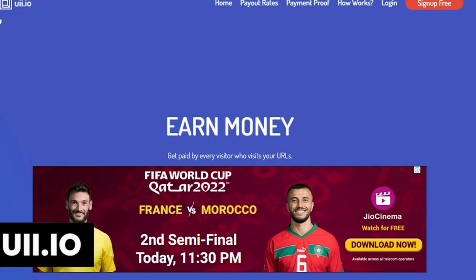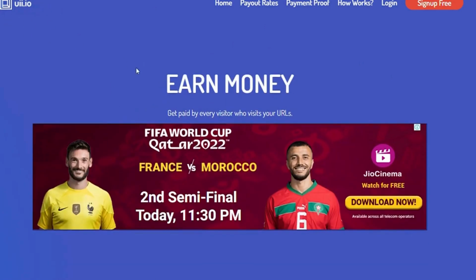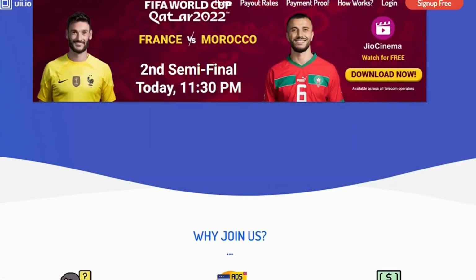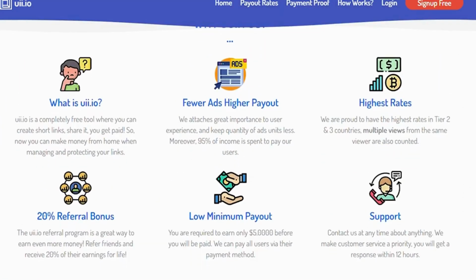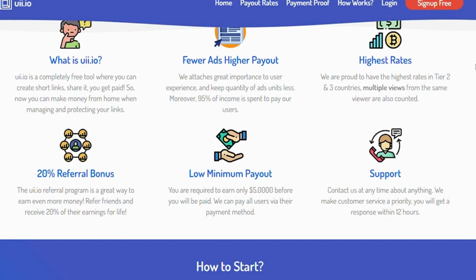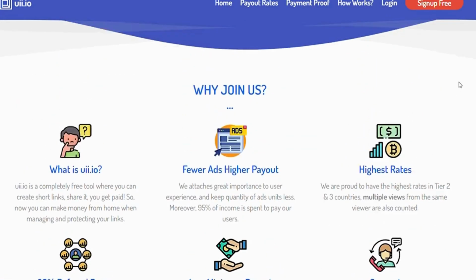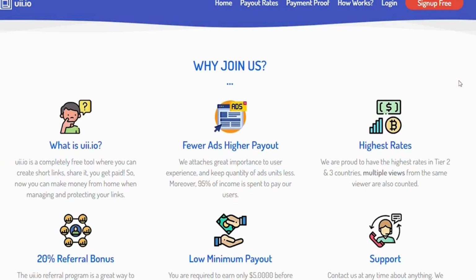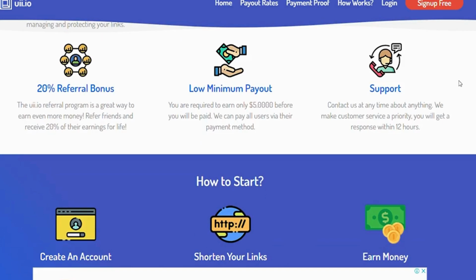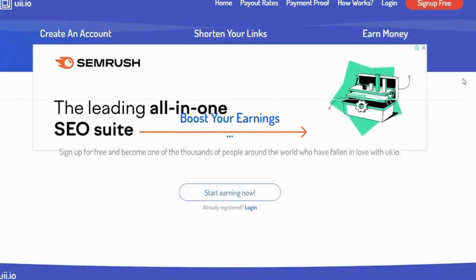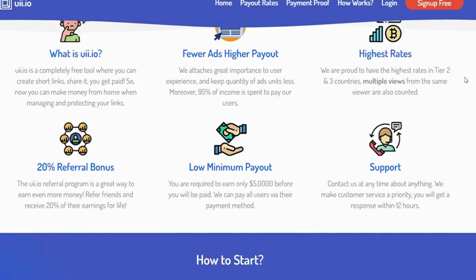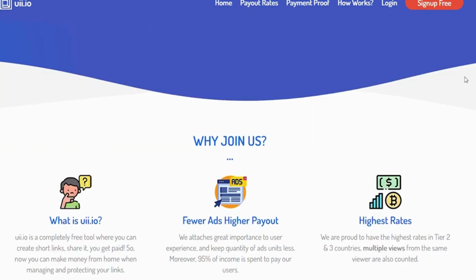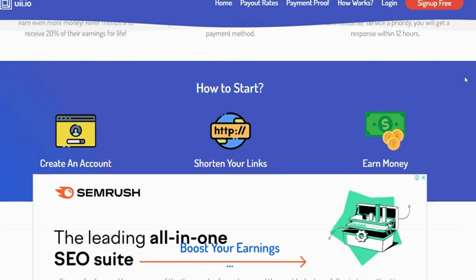On this website, visitors from all around the world are welcome. On this website, you can earn money for each visitor who clicks on your URL link. You can get paid every time someone clicks on your link on this page. People that click on that link are first directed to an advertisement landing page or are shown some advertisements, which is how you get paid. They can browse the website instead of seeing those ads, and it's extremely clever of uii.io to share the ad money with you. And the reason we utilize this website is that it is effective and has a high payout, according to my testing. They assert that their success rate is the highest.